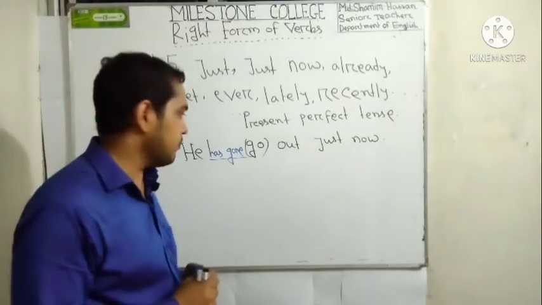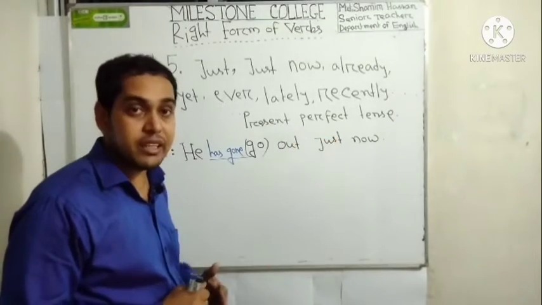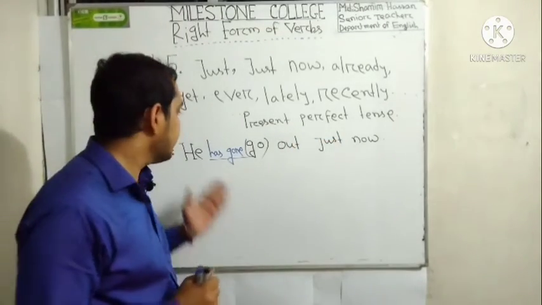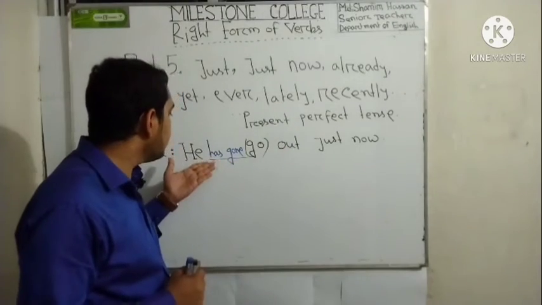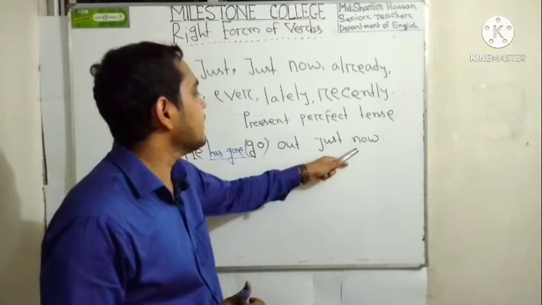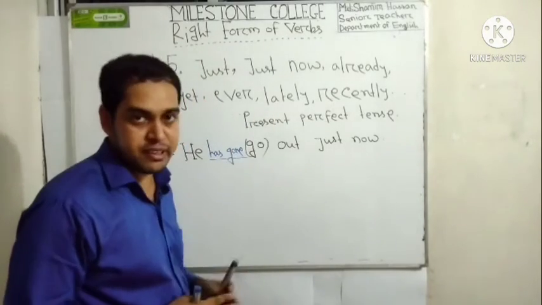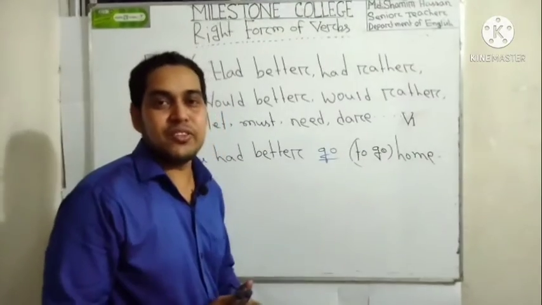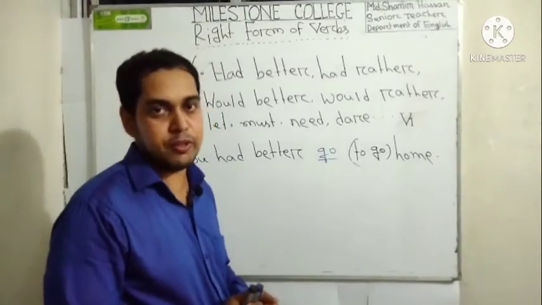So let's see an example here. Suppose "he go out just now", but we have to make it "he has gone out just now". Why have we used has gone here? Because here we find the words just now. That's why we have made it present perfect tense, right?